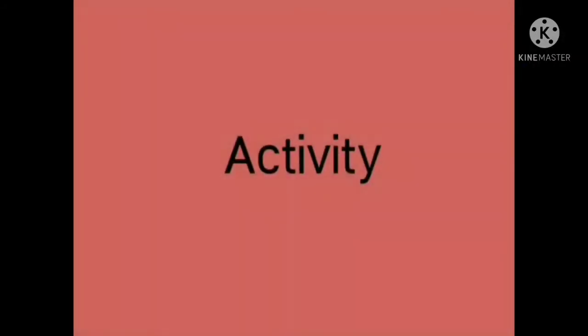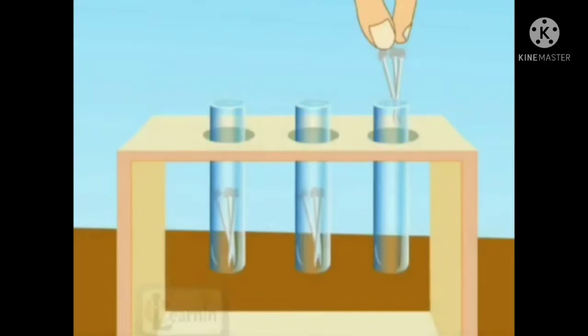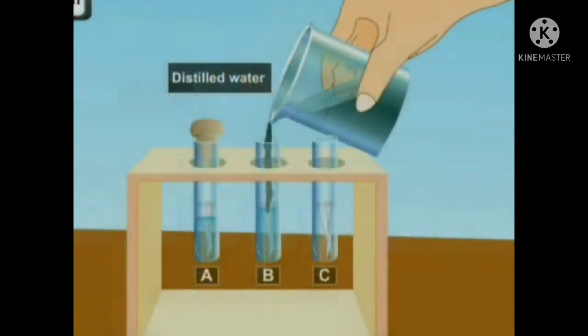Now let's see one activity to understand what is corrosion. For this activity, take 3 test tubes and place 3 unrusted iron nails in each of the 3 test tubes. Then fill test tube A with water, then test tube B with distilled water or boiled water, that means free of oxygen, because when we boil the water then oxygen gas is removed.